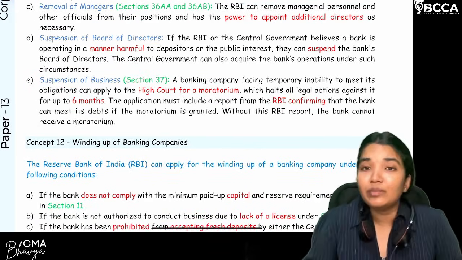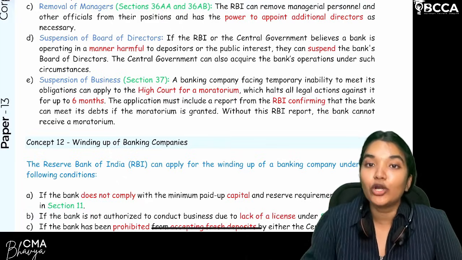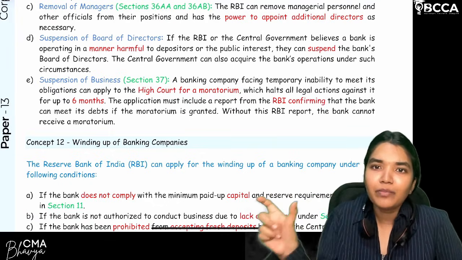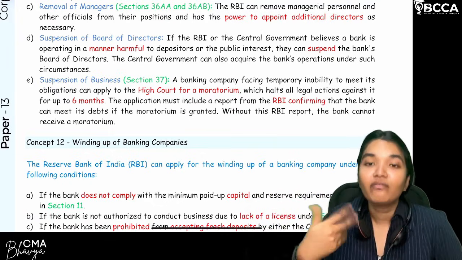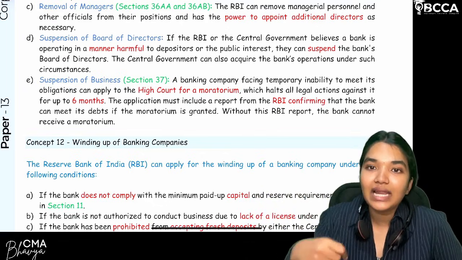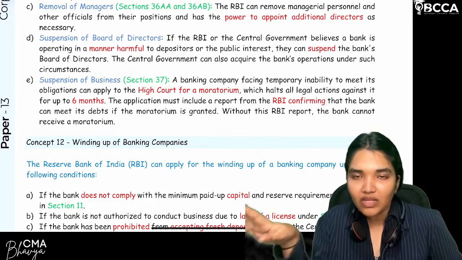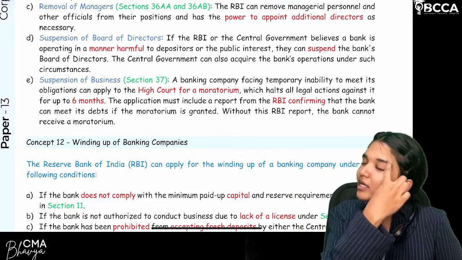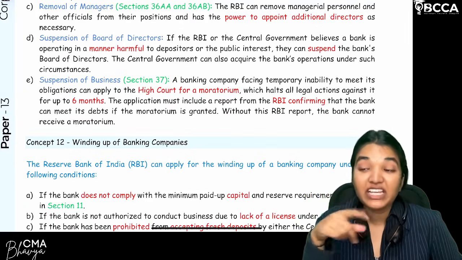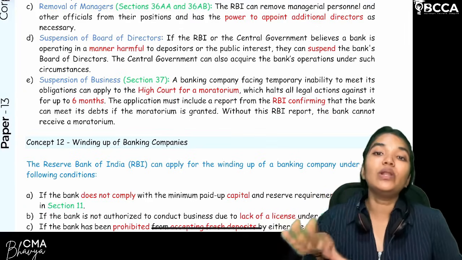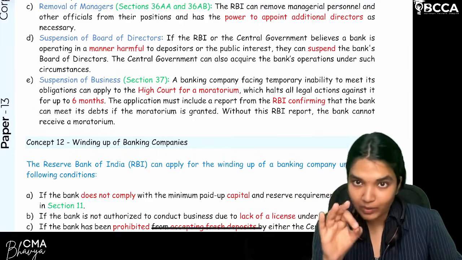So let's say a bank believes that it is unable to operate in the current situation and it needs a moratorium. What do you mean by moratorium? Temporarily, all the legal claims against the bank, where depositors will file legal action asking why you are not paying me back, all these legal actions will be temporarily paused for around 6 months. Are we clear? Now, when will this moratorium be issued? When RBI believes that if you take a gap of 6 months, you will be able to recover, then that temporary suspension of banking operations will be ordered.